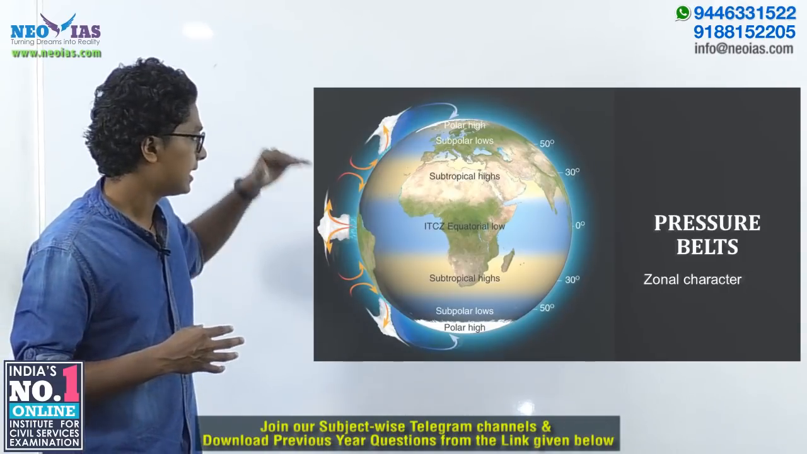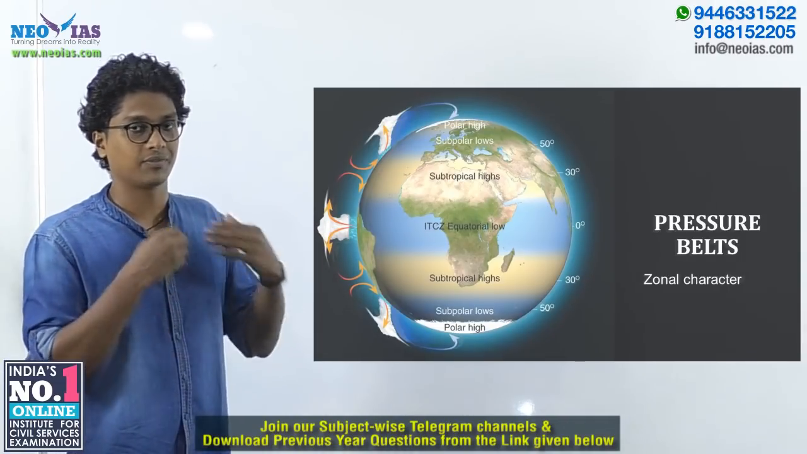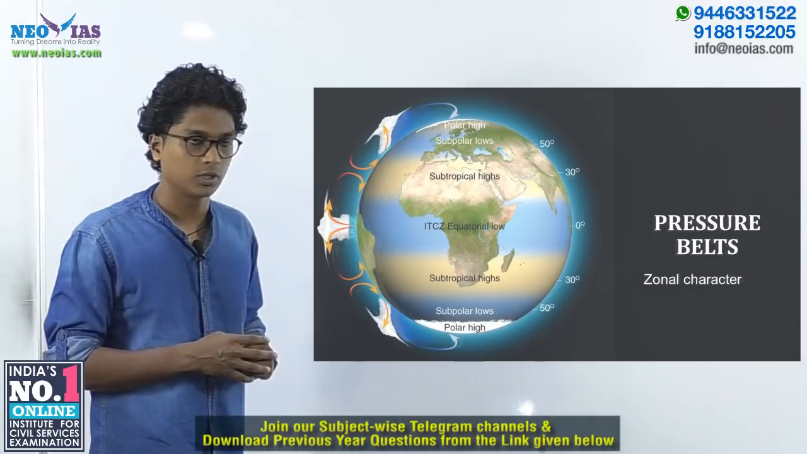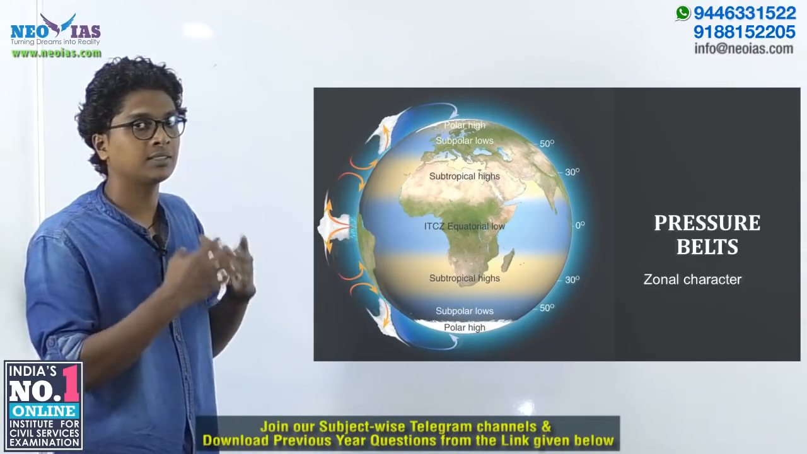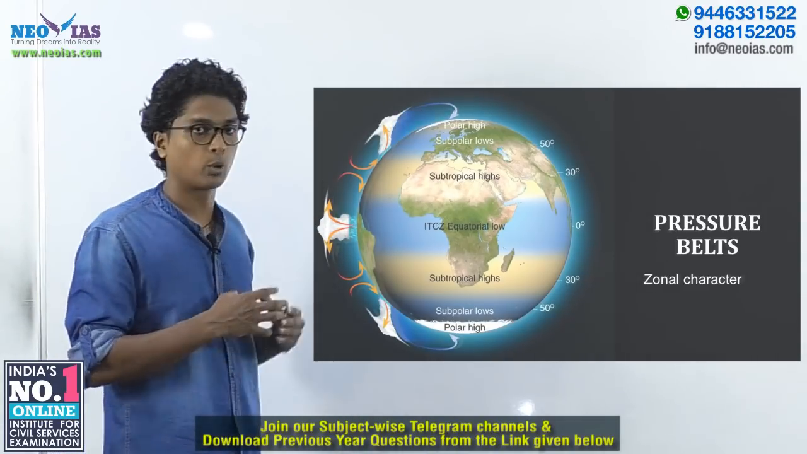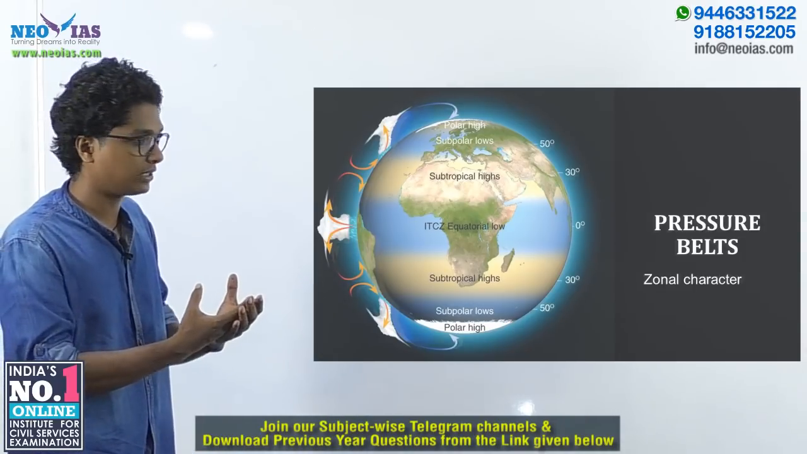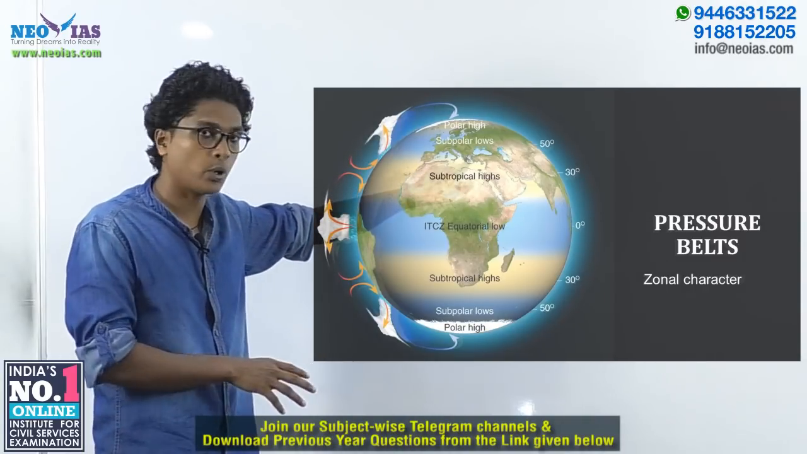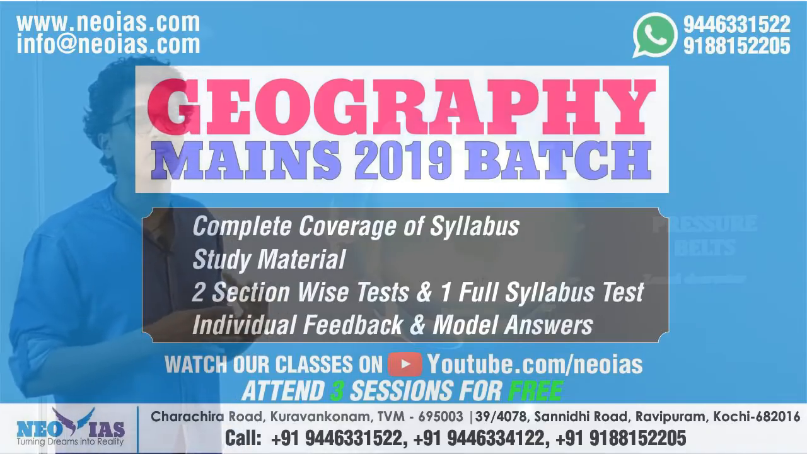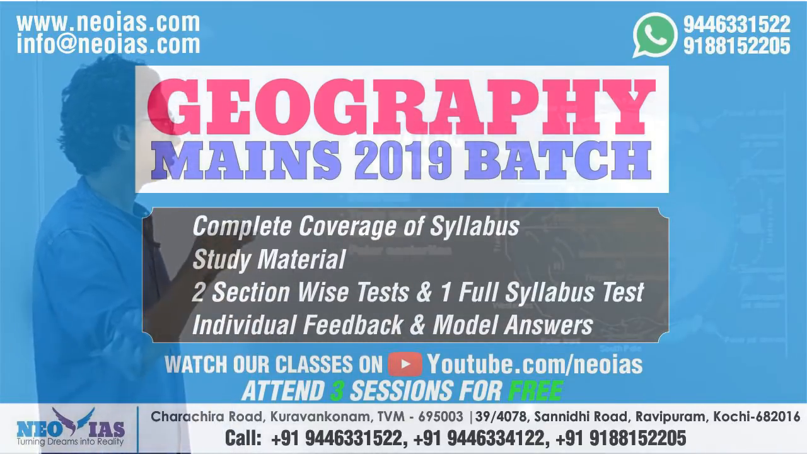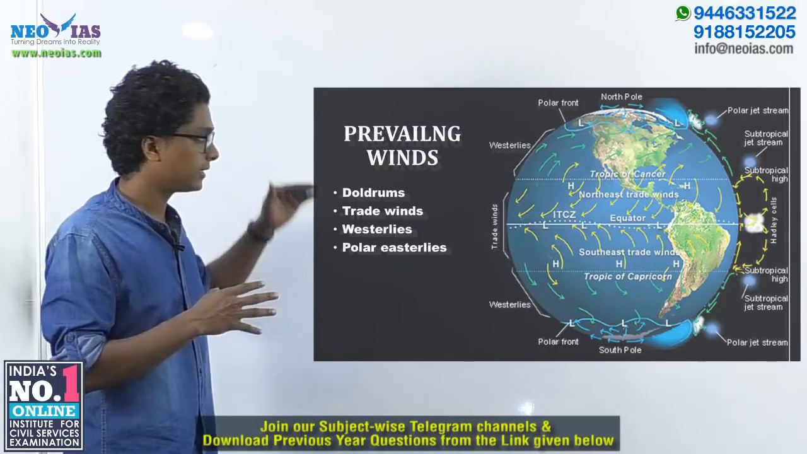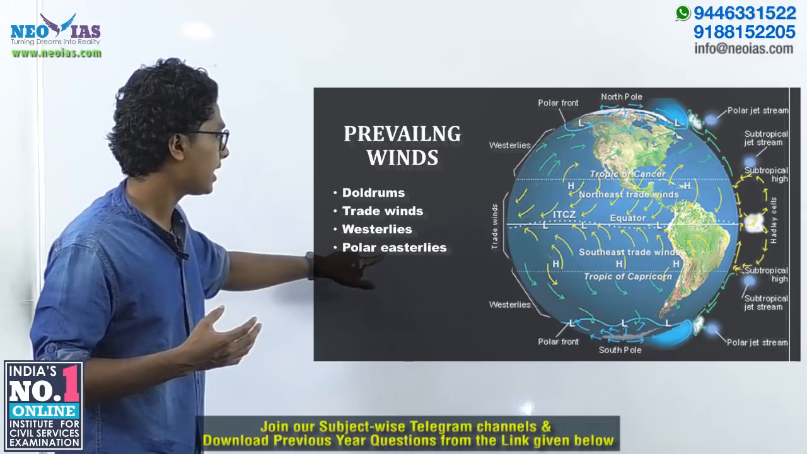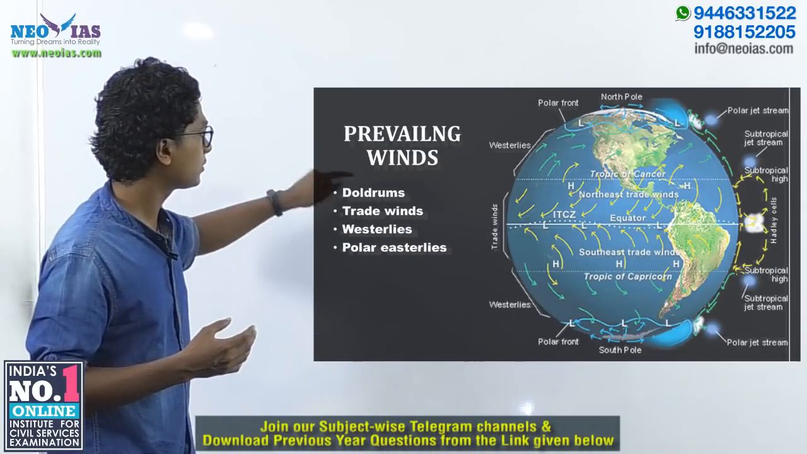The winds which in today's session we are going to discuss, the Westerlies, move from the subtropical high towards the subpolar low. You have to remember that. And there is another set of winds which move from the polar high, a high pressure belt, towards the subpolar low, a low pressure belt, and that wind we call polar easterlies. So out of the 4 belts, we have discussed 3: trade winds, Westerlies and polar easterlies. And another one is called the doldrums.